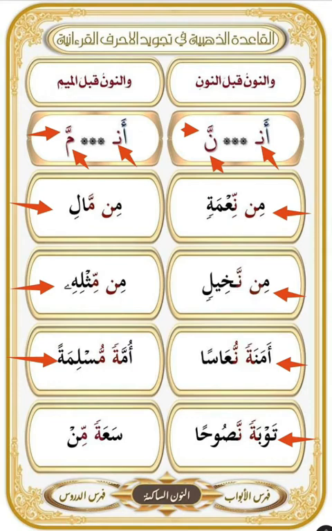Another example with tanween. Sa'atan min. The first mistake is to pronounce the idgham without a time for the ghunna. Another mistake is to pronounce the noon of tanween. And the right pronunciation is with a time for the ghunna and without pronouncing noon. Sa'atan min.